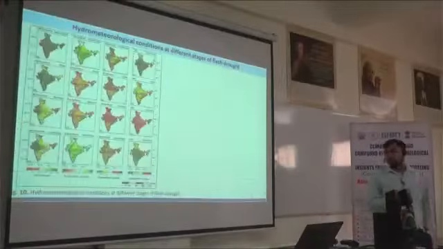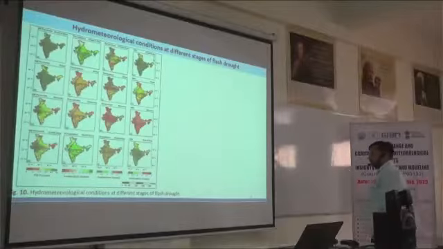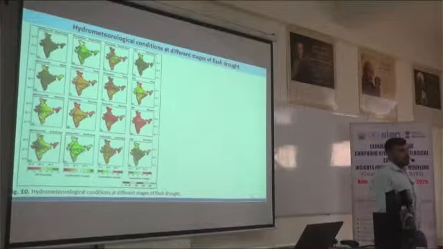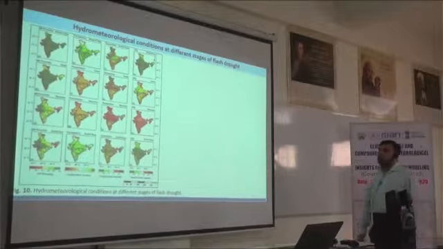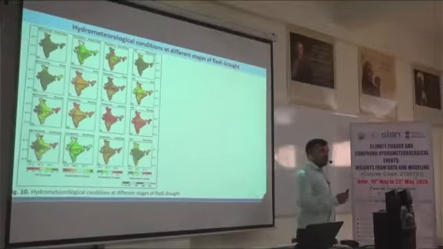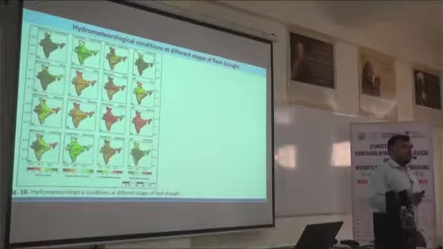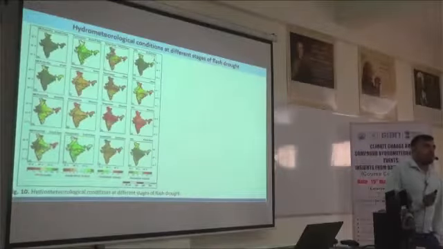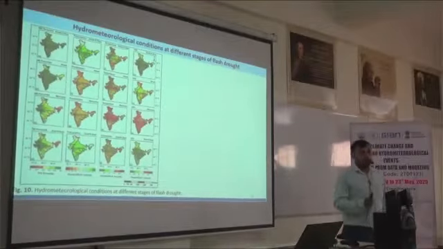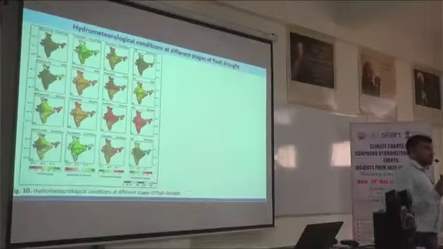For the drought classification, this is my second sub-objective of this study, where we show how hydrometeorological variables behave during different stages of flash drought. Why is this objective required? Because if we have flash drought defined by the aridity index, we have to calibrate that definition, or we have to validate whether it is correct or not.